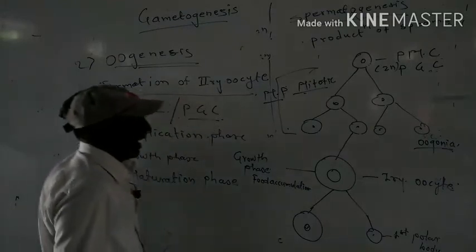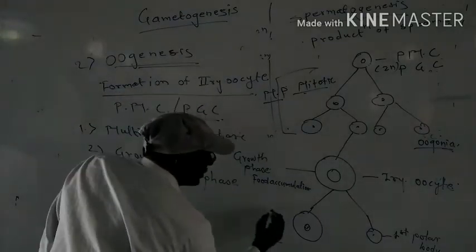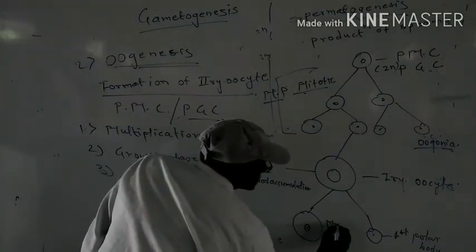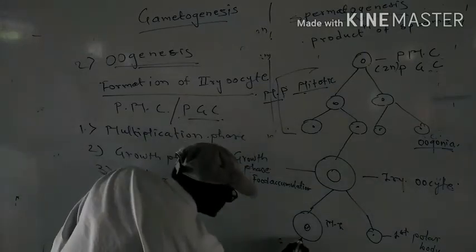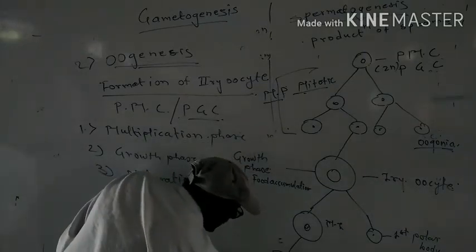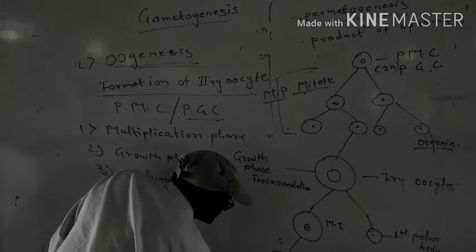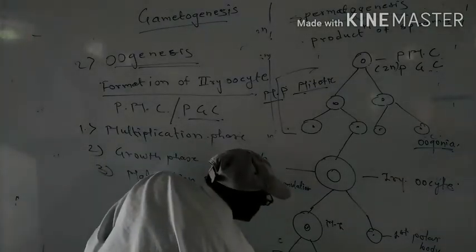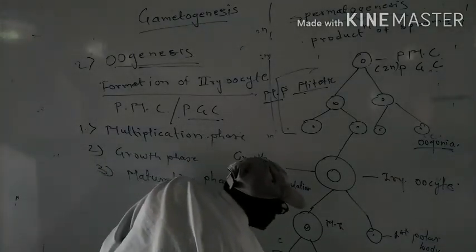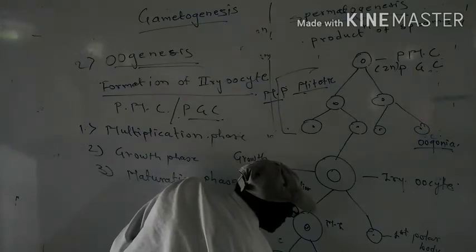Then again there is meiosis, meiosis second. In meiosis second, again there is unequal division, and in this unequal division, the second polar body is formed.